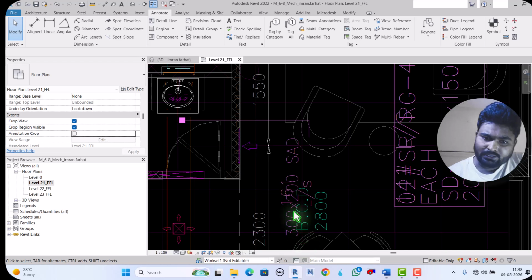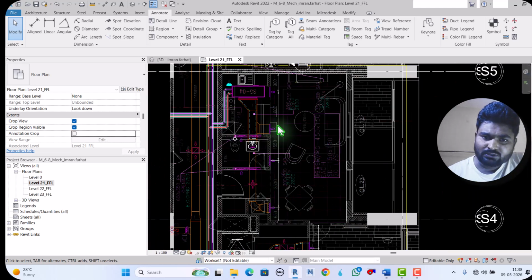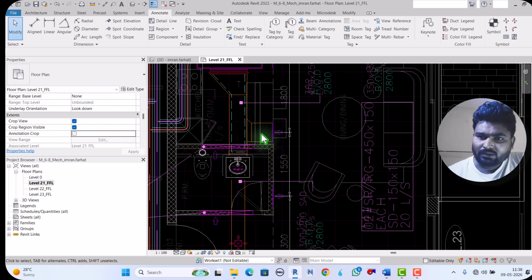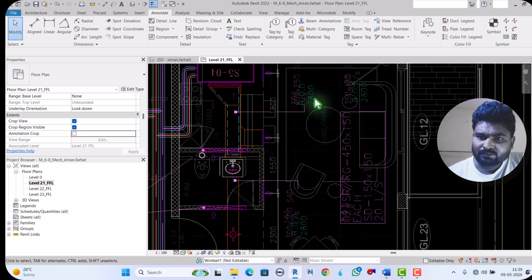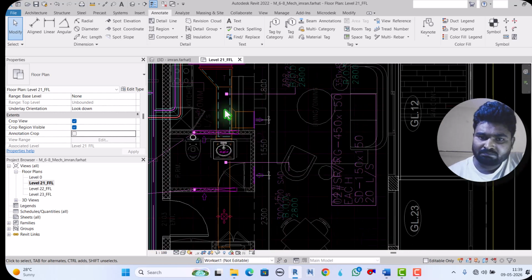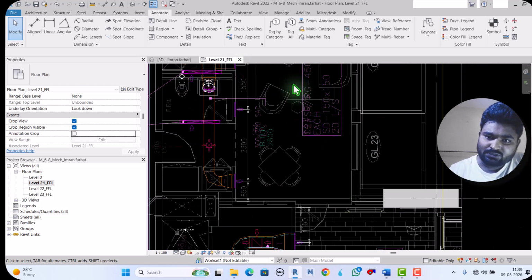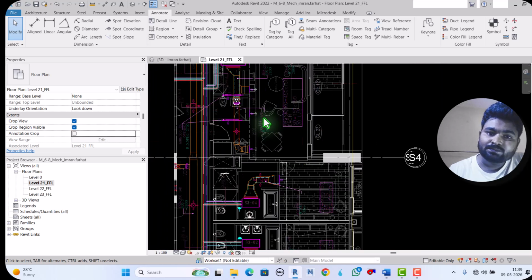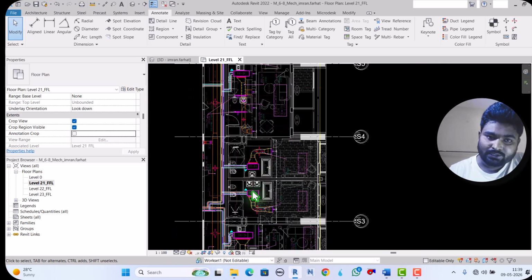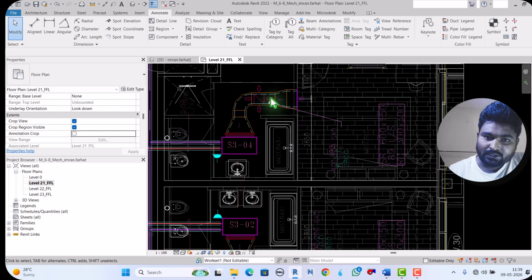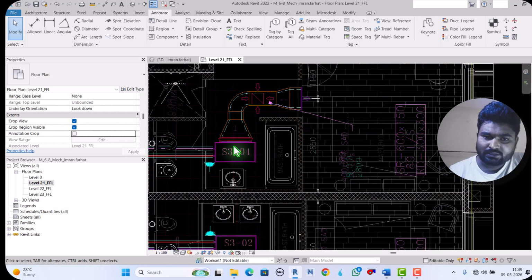So here it is coming at 161 liters per second. So how much is remaining here going? We will see. If it is not clear here, we will open the CAD file in AutoCAD.